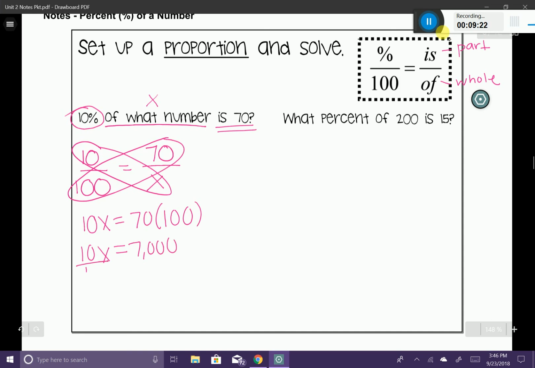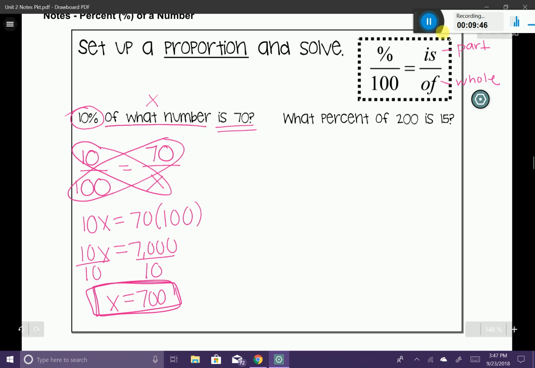I'm going to divide both sides by 10 to give me x is equal to 700. Now, what that means is this. It's asking me 10% of what number is 70? Well, 10% of 700 will give you 70. See how we did that? Let's try another one.